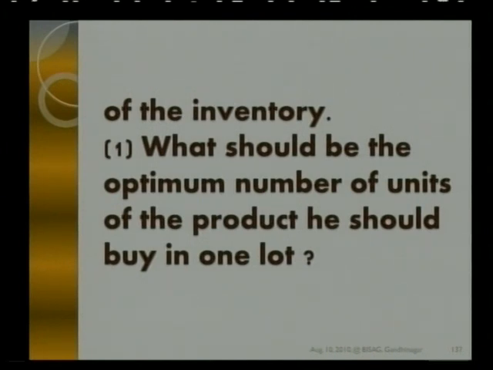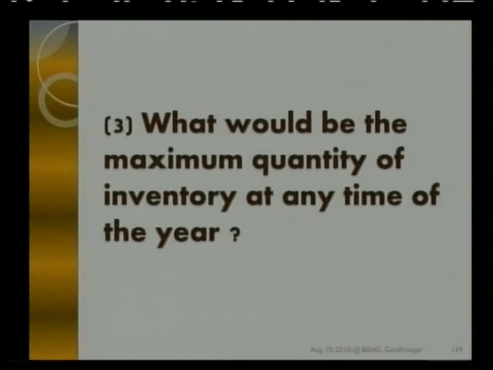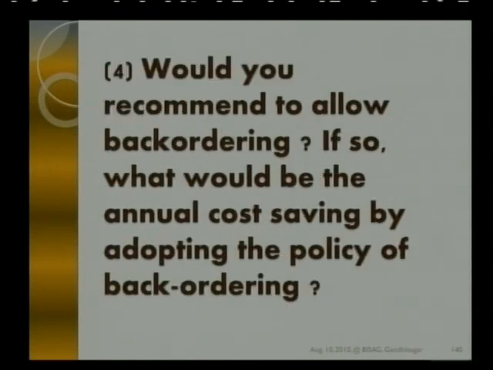Now the first thing we are supposed to answer is what should be the optimum number of units of the product he should buy in a lot. Second is what quantity of the product should be allowed to back order, if any. Third, what should be the maximum quantity of inventory at any time of the year. And the fourth one is, would you recommend allowing back ordering? If so, what should be the annual cost saving by adopting the policy of back ordering?